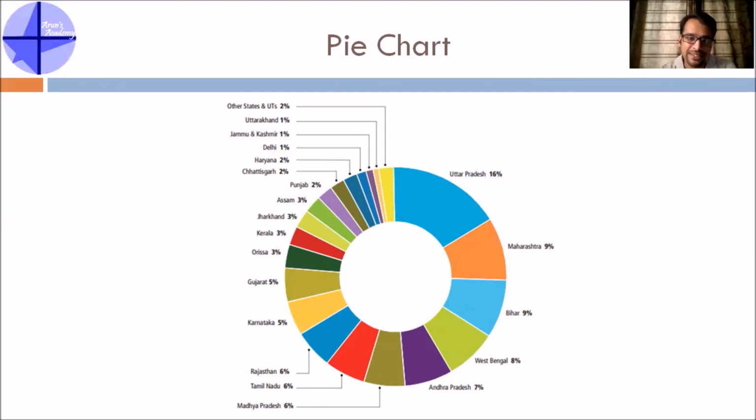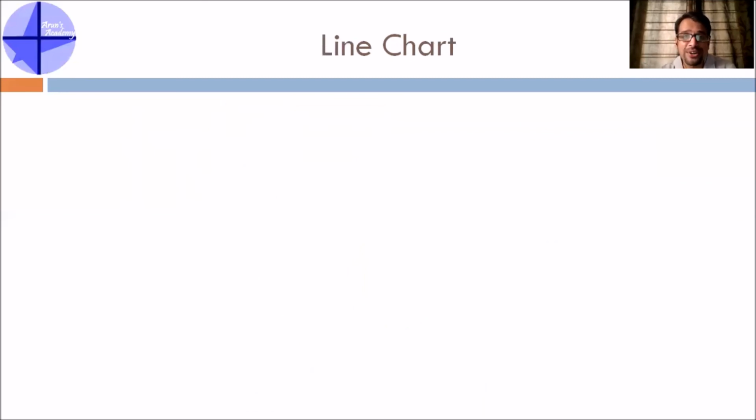Again, look at the chart, understand it thoroughly, and answer based on the questions. Let's say the question says that if the total population of the country is 135 crores, what is the population of Maharashtra? You just have to take 9% of the total population and then give your answer, right? Moving ahead, there is one more chart called a line chart.